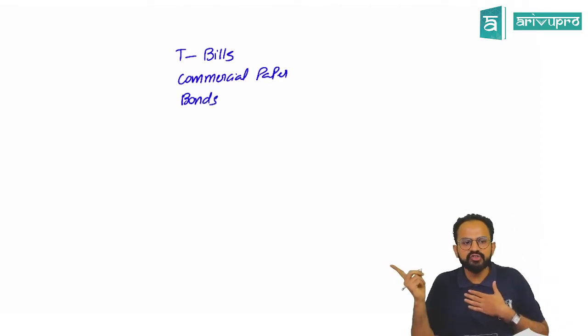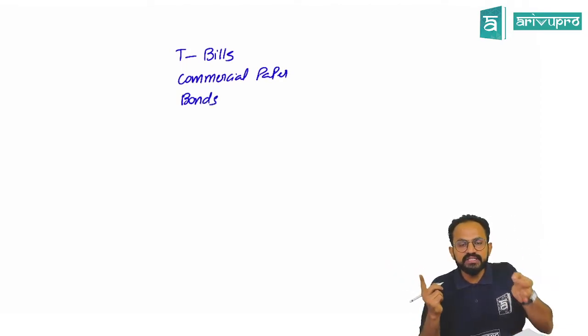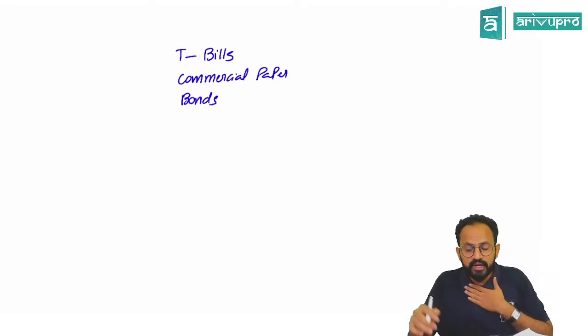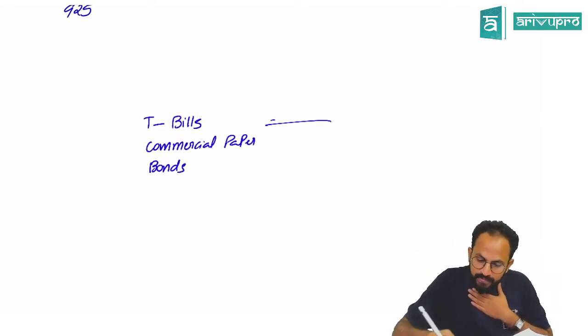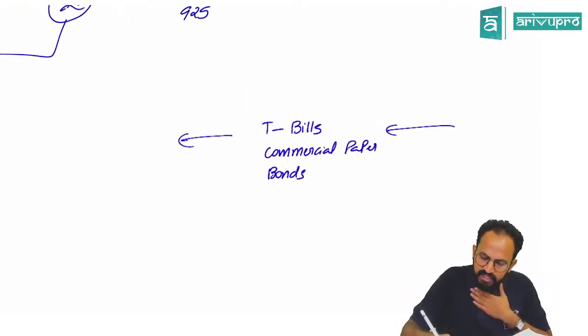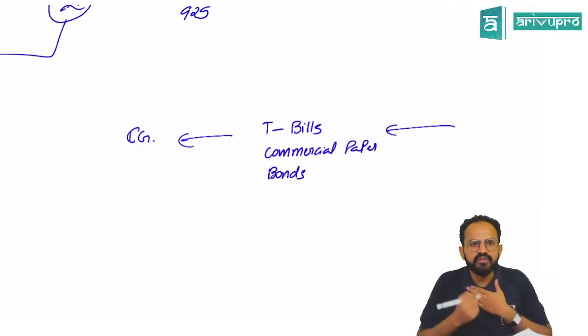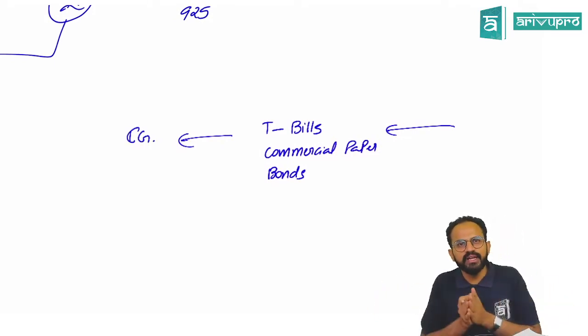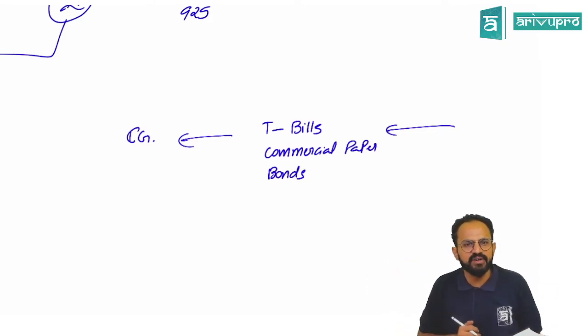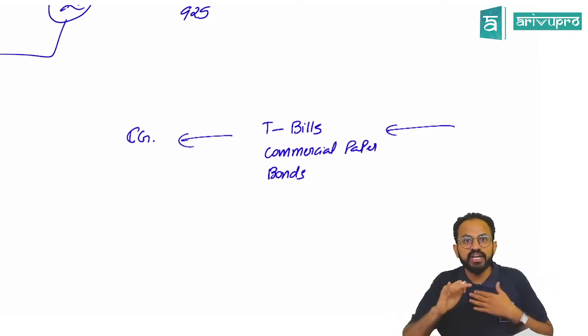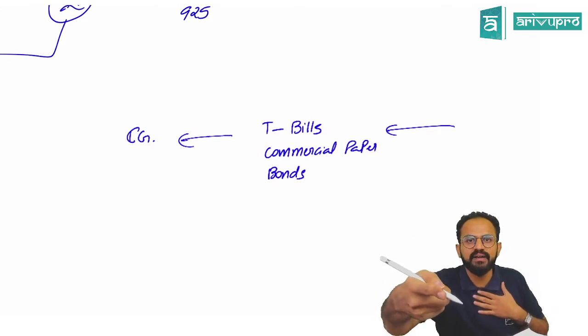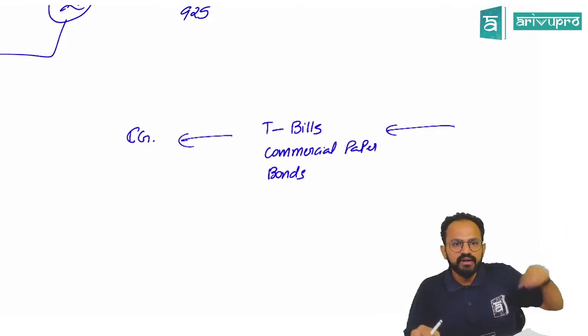Sir, why are these instruments used? These instruments are used to collect money for the central government. Where does the central government have money? Whenever they come up with a budget, every time it is a deficit budget, no? So these instruments are issued by RBI to give money.